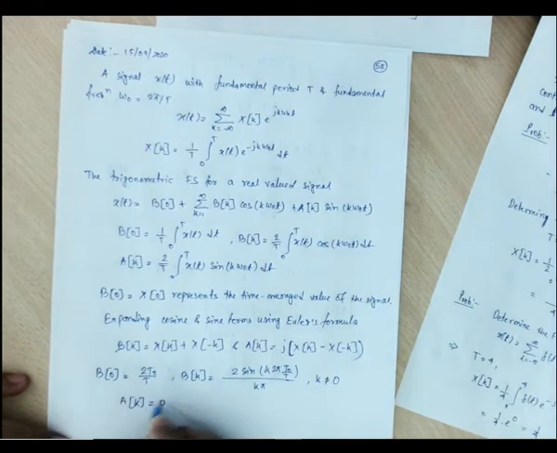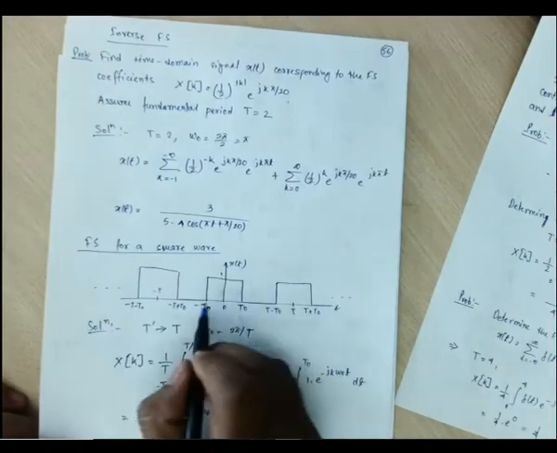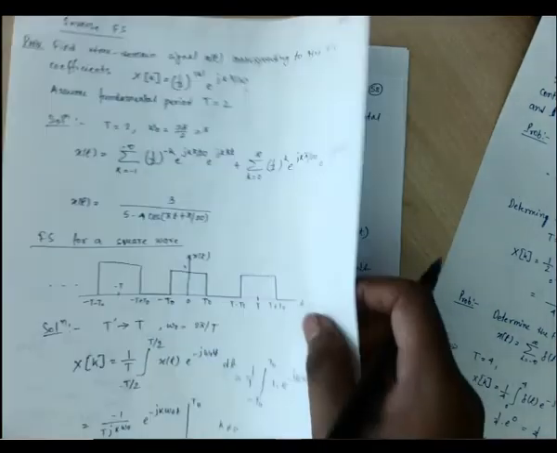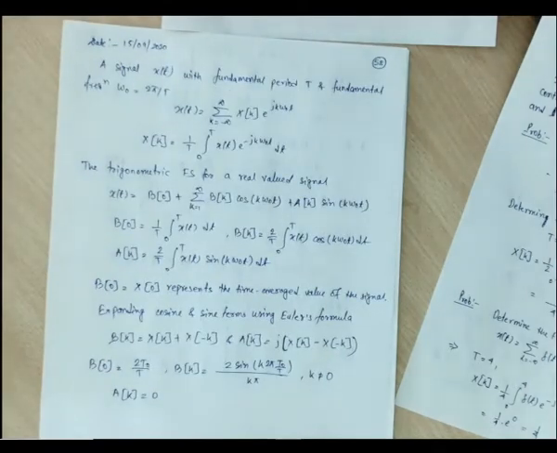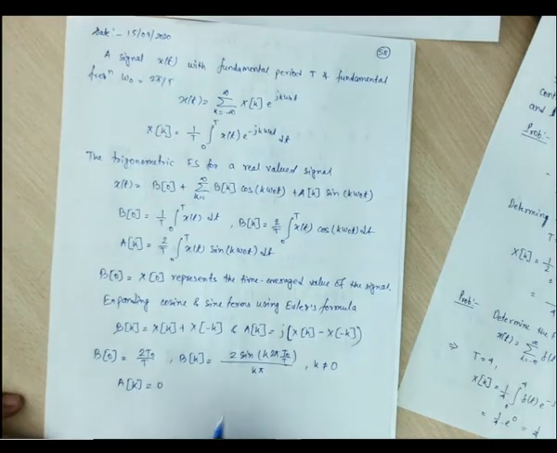This ak will be 0 since this xt is an even function. So we can also represent this square wave in terms of the sum of harmonically related cosines. Okay, let me write this one first.